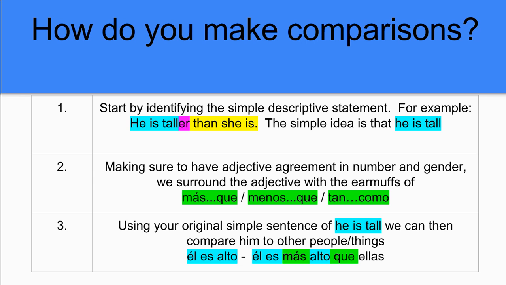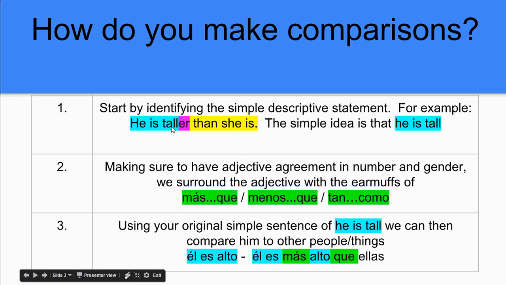So you can see here in blue, I've taken he is tall, and that's the simplest idea that we're trying to describe. It's about him being tall. In this case, it's the English er, but it doesn't make a difference in Spanish because, like we said, it's going to be más que, menos que, or tan como. This is showing superiority, inferiority, equality. So, más que will act like earmuffs around the word tall. Menos que would do the same thing, or tan como. Make sure you have the adjective agreement in number and gender when we surround the adjective with earmuffs.